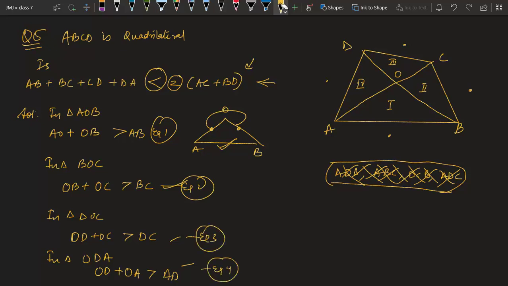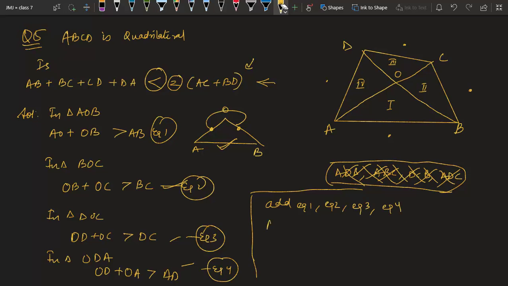Now you must be thinking why you have got to add this. I will let you know why I went for these smaller triangles. So add equation 1, equation 2, equation 3, equation 4. What will we get?